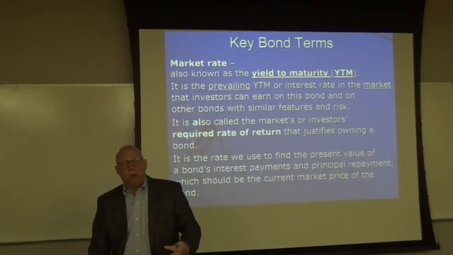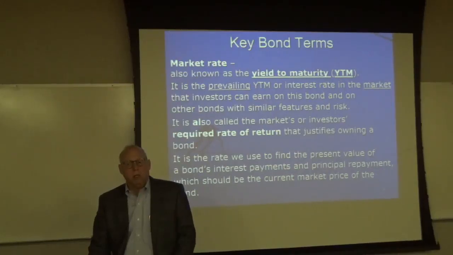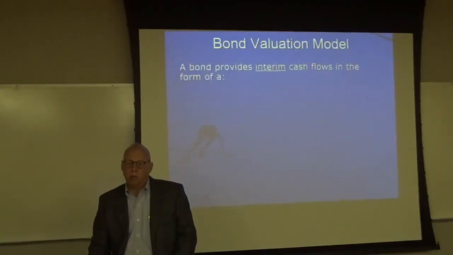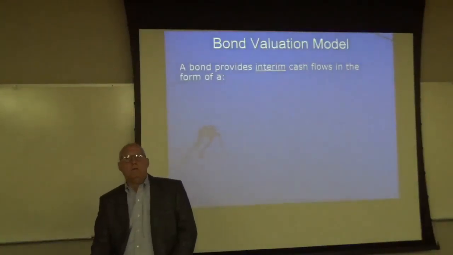So the present value of a bond's interest payments and principal payment should be the current market price of the bond, theoretically. Sometimes that's not the case, but most often it is. All right, so how do we value bonds?